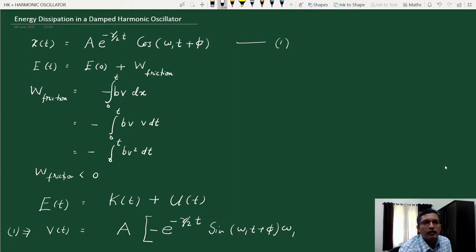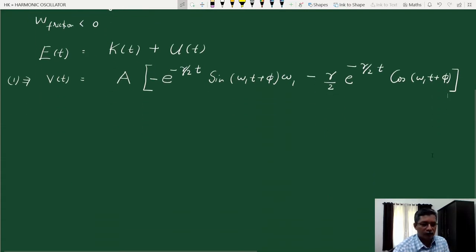Now derivative of first function into second function. The derivative of the first function is minus gamma by 2 e raised to minus gamma by 2 t, and the second function is cos omega 1 t plus phi. So this is the derivative, this is the expression for the velocity. Now we can take this minus sign outside, and we can also take that exponential term outside.